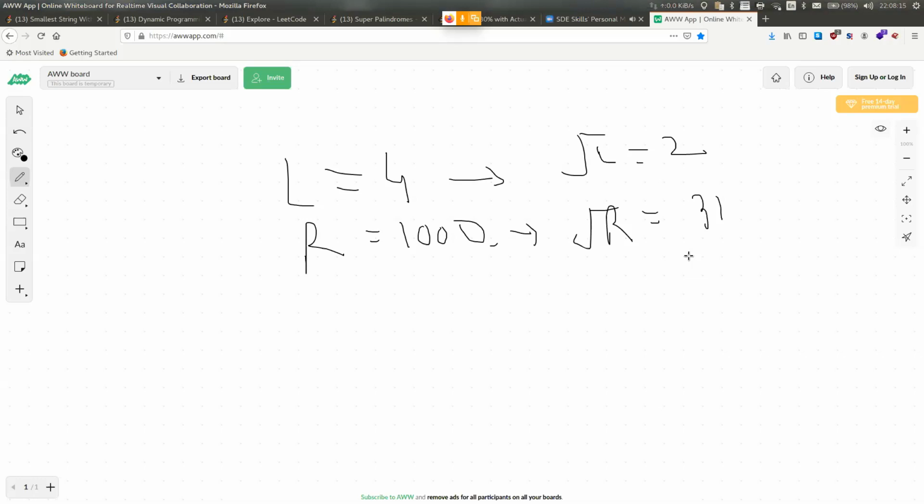But here he has actually done root of L, which is 2, right? So he's already done a square root. Yeah, we can take the square root of L. From then actually, for the next numbers we can directly square. For example, the starting point is 2, square root of L. Then for the next number, instead of going with 3, 4, 5, 6, everything, we can square that number. So 3 square will be 9. So next we can check for 9, instead of checking for 3, 4, 5, 6, 7, 8.